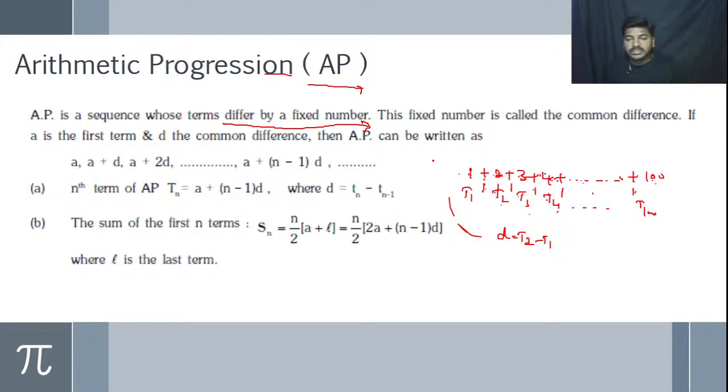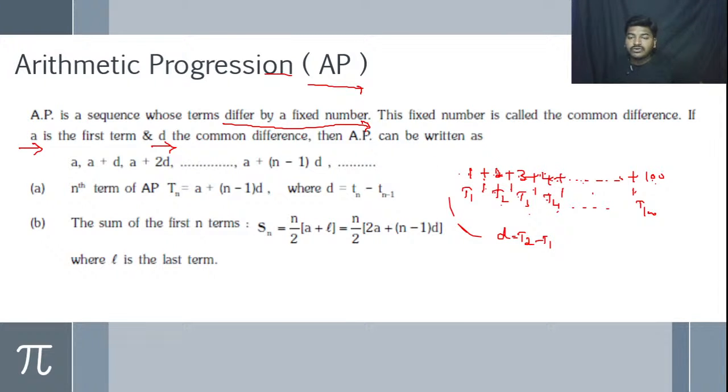In this, the first number we denote as A, and D is the common difference. Here the common difference is nothing but the fixed number. Whatever fixed number we have in a sequence, that fixed number we call the common difference.